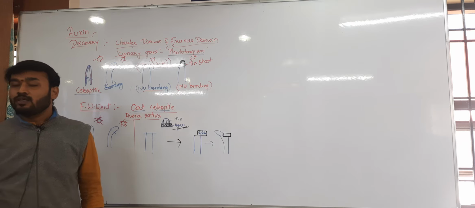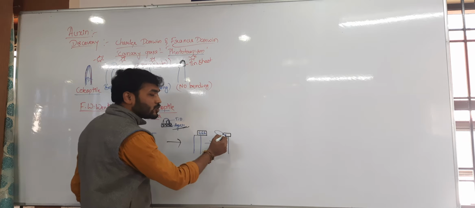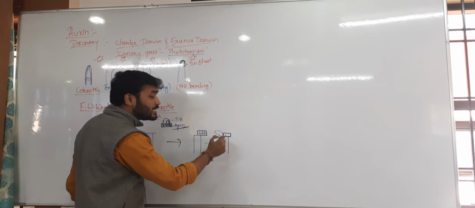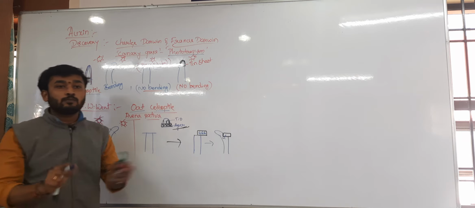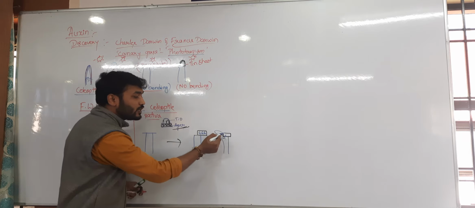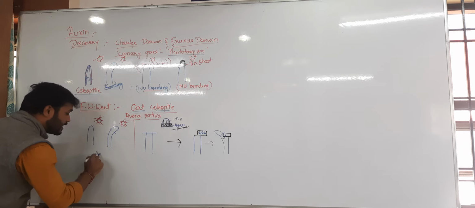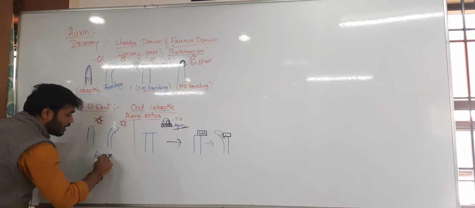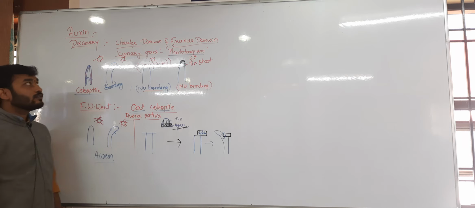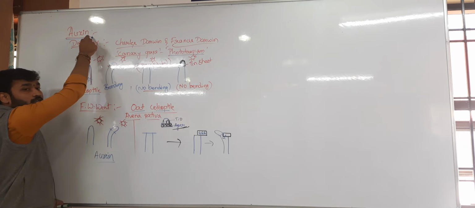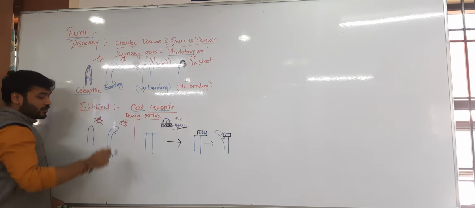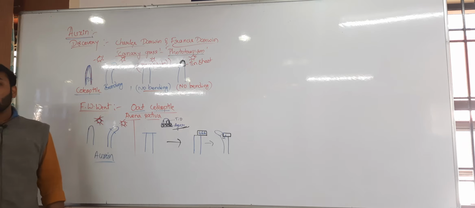Then they came to know that there is a chemical constituent which is sensitive to light, which makes the bending of that coleoptile. Later that chemical was identified as auxin. I have written that spelling here, A-U-X-E-I-N.